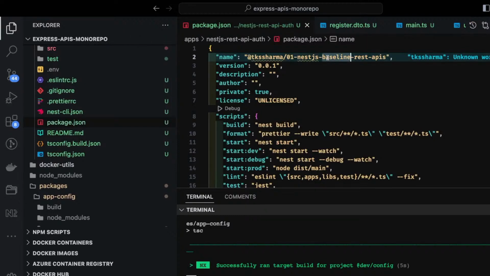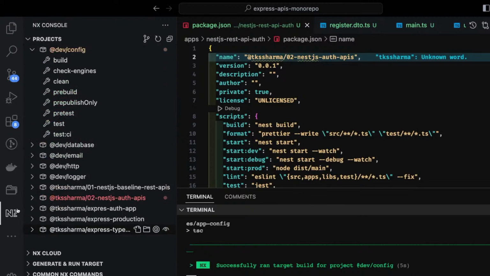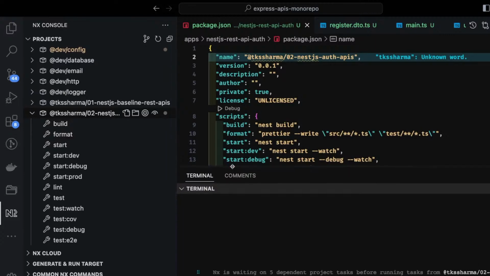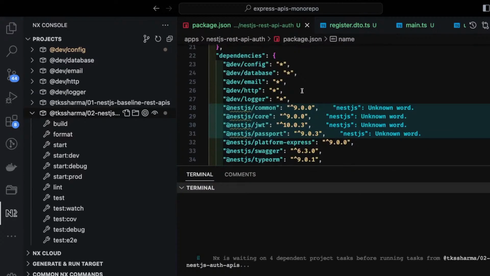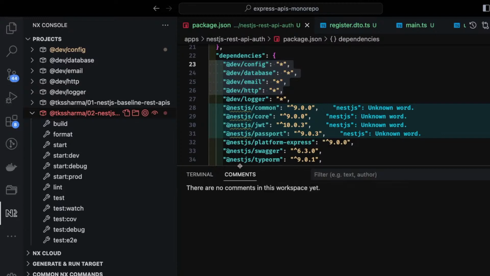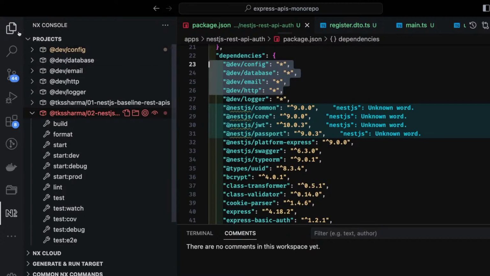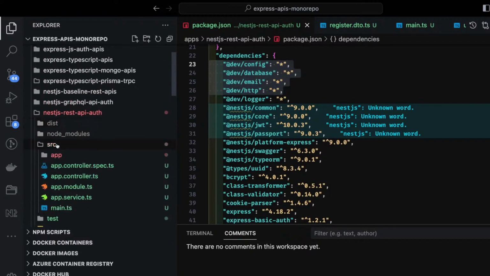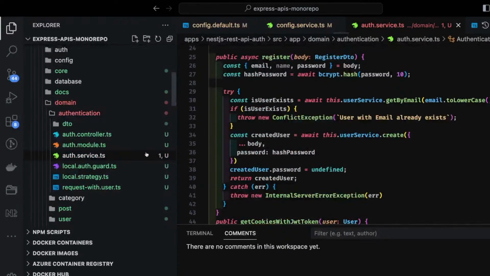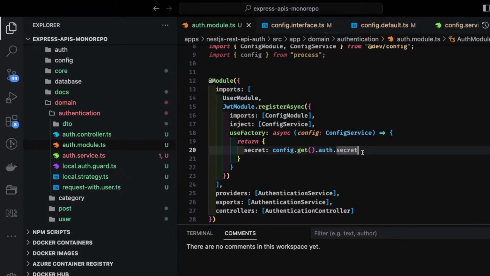This is nestjs, it's 02. Okay, nestjs auth APIs. Same should be available in the NX console. We'll reload it. This is our package, and I will try to build this. And you can see in the dependencies, we are already using nestjs config, database, email, http, whatever the dependencies. Once you see, this is building our dependent package first. Okay, that's it. So now it should have added the latest changes of the config package. So we'll go to the domain authentication service. I just try to show you how to adopt the changes.